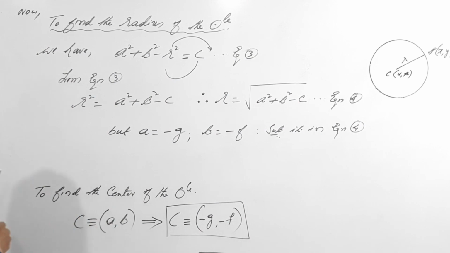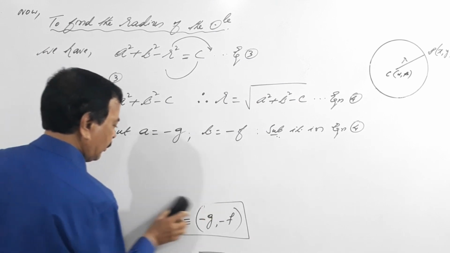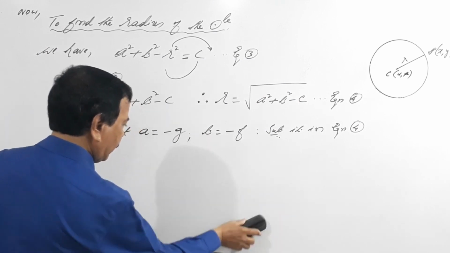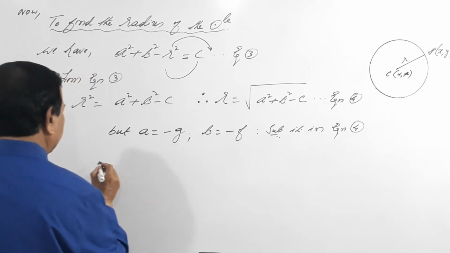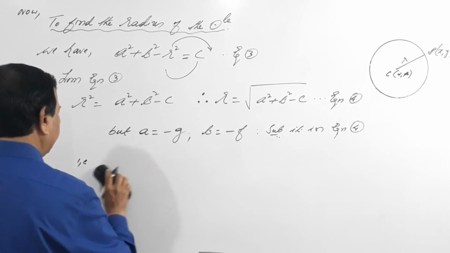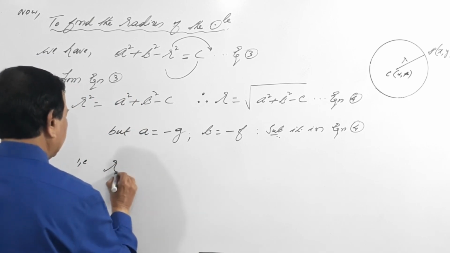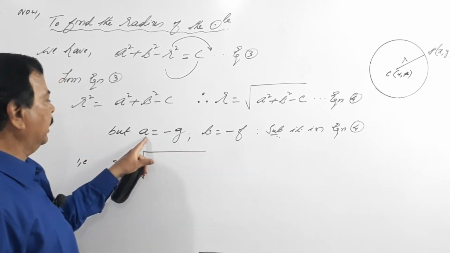What happens? So that is R equals to, what is A?